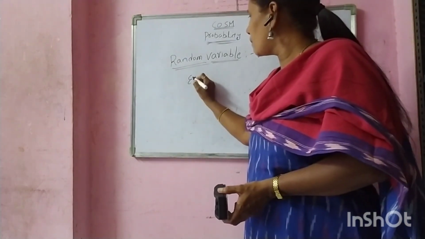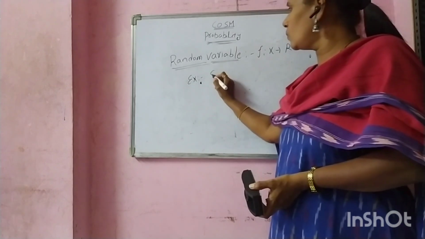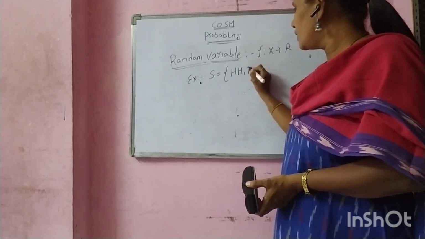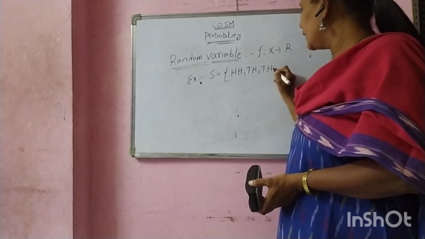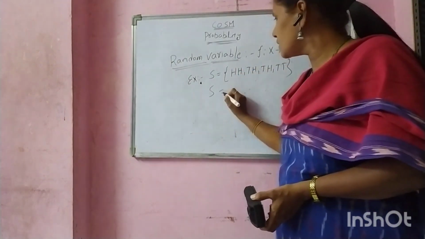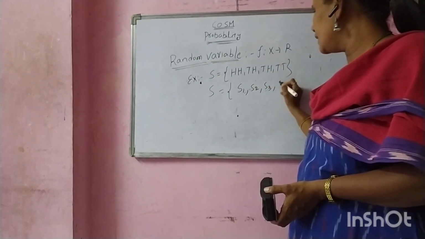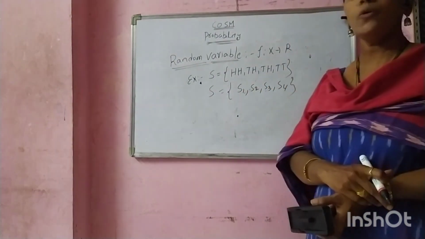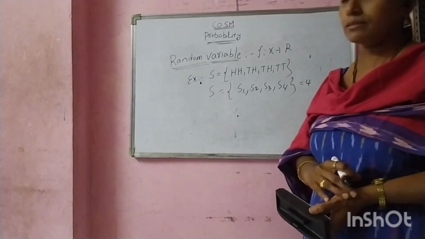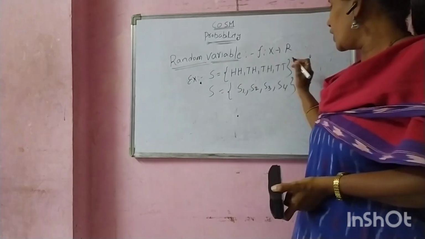For example, tossing 2 coins. Tossing 2 coins means S equals HH, HT, TH, TT. Now the sample space S equals sample points S1, S2, S3, S4. Total sample points are 4. Here we can find the number of heads.